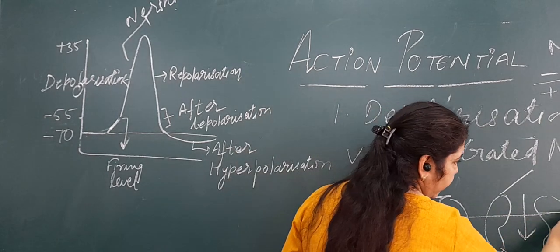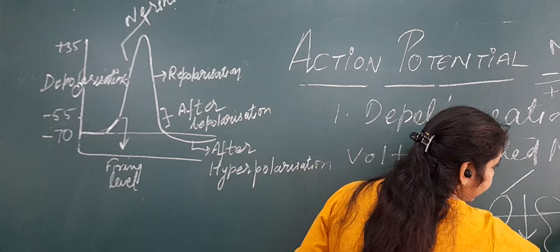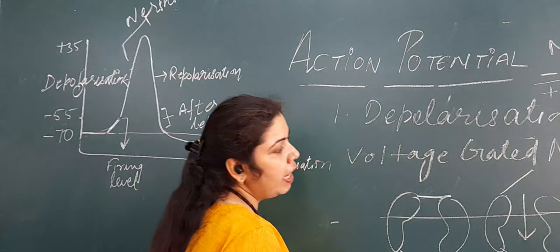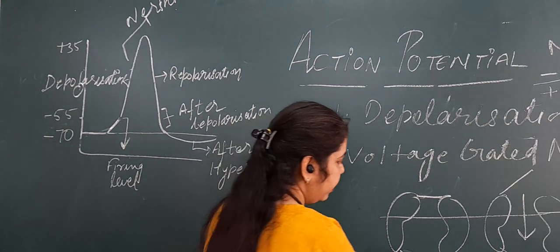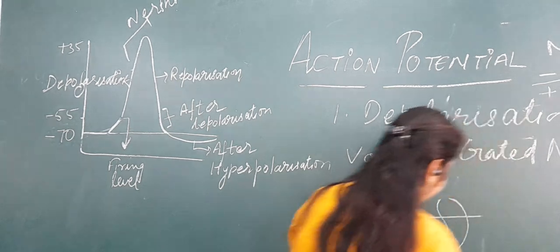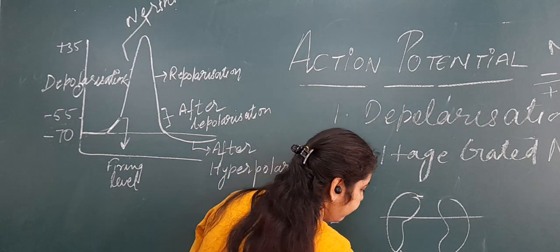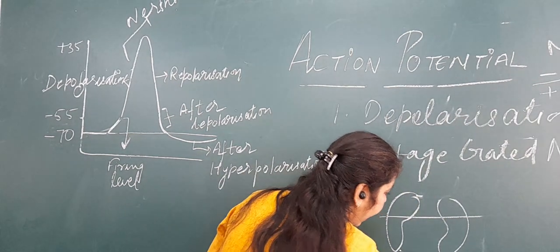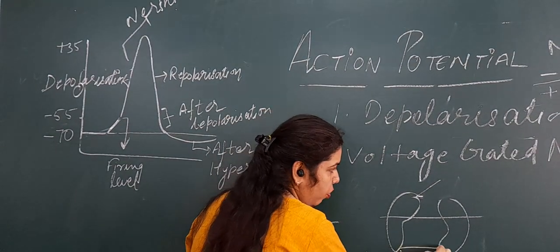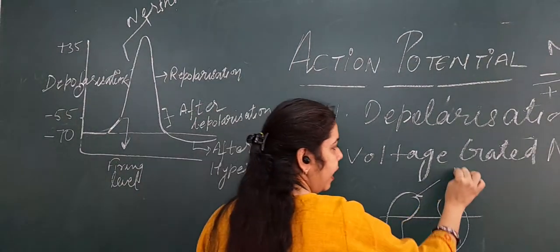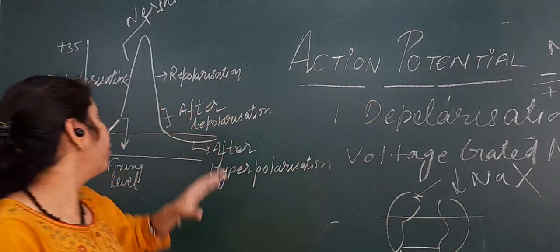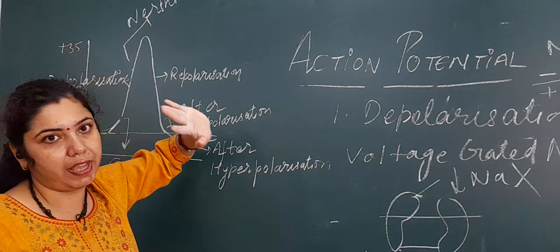The third state is the inactive state, in which the activation gate is open, but the inactivation gate gets closed. This restricts the entry of sodium ion, so depolarization stops at plus 35 millivolt.